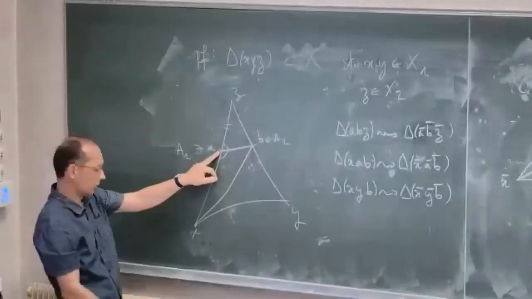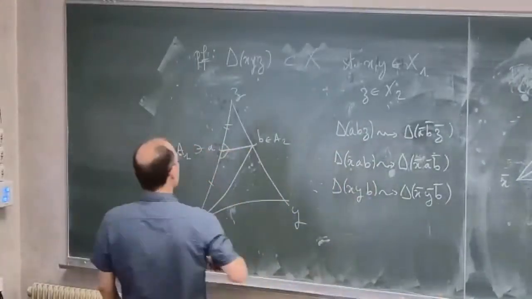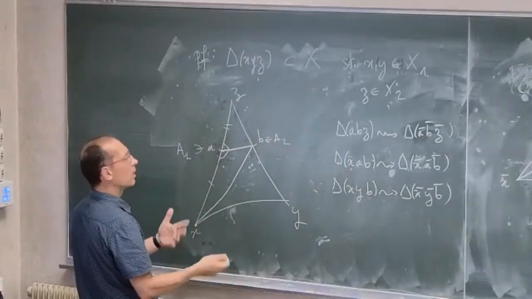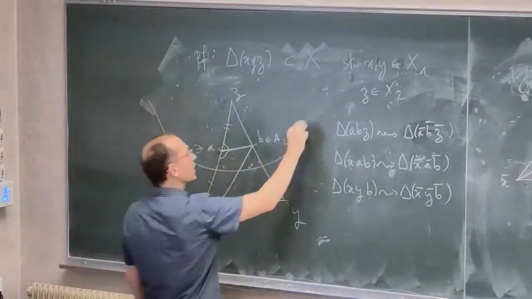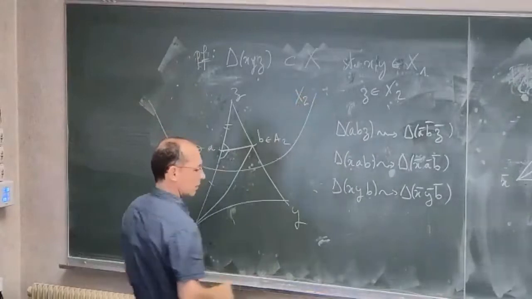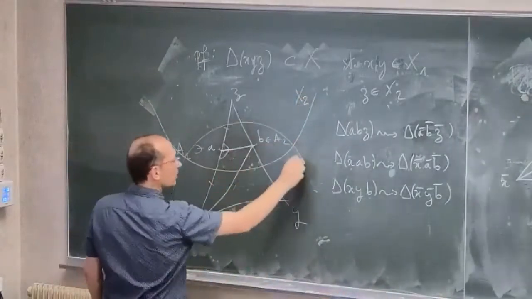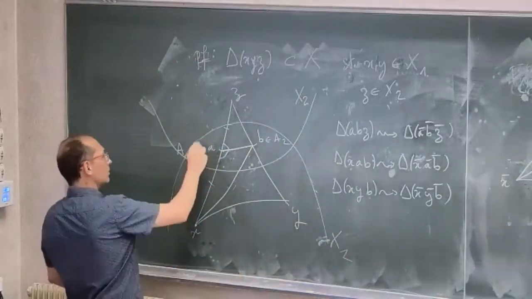So if I'm looking at the gluing, I will draw in green the space X1, X2, and the gluing. So the space X2 is here. In blue, I will make X1. And here I have the gluing.